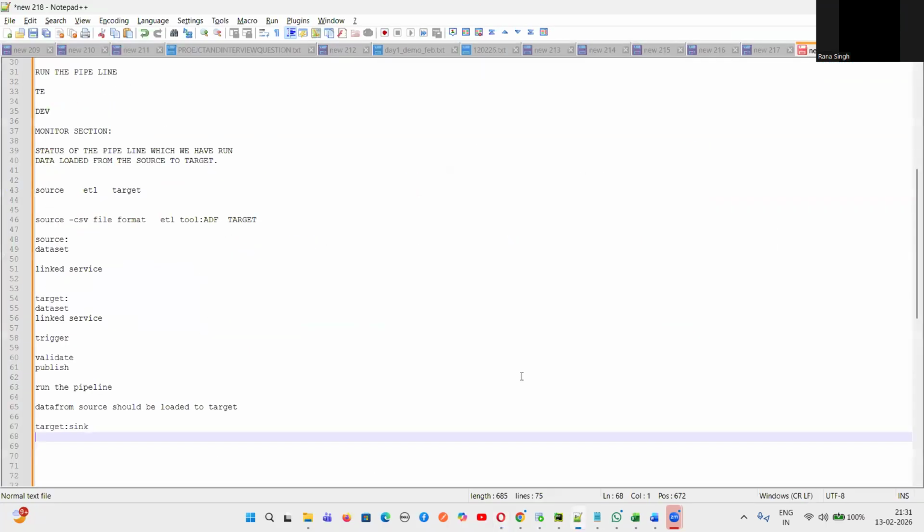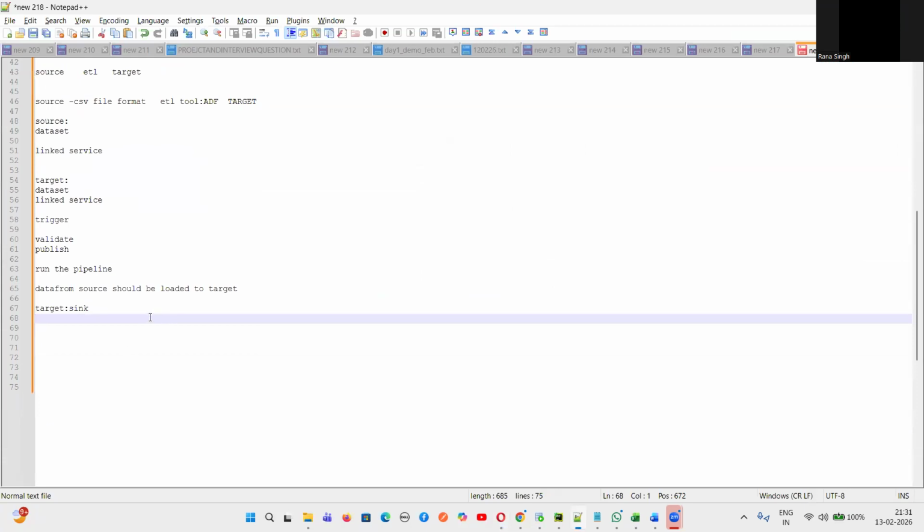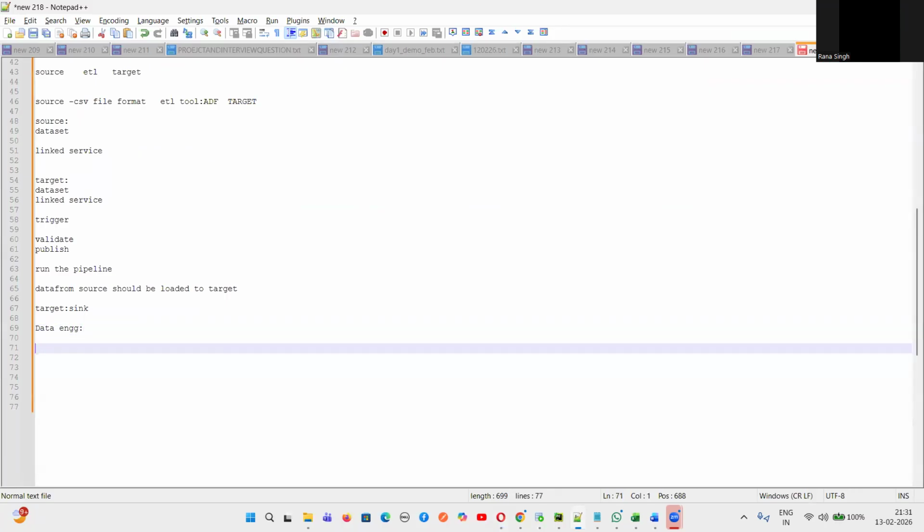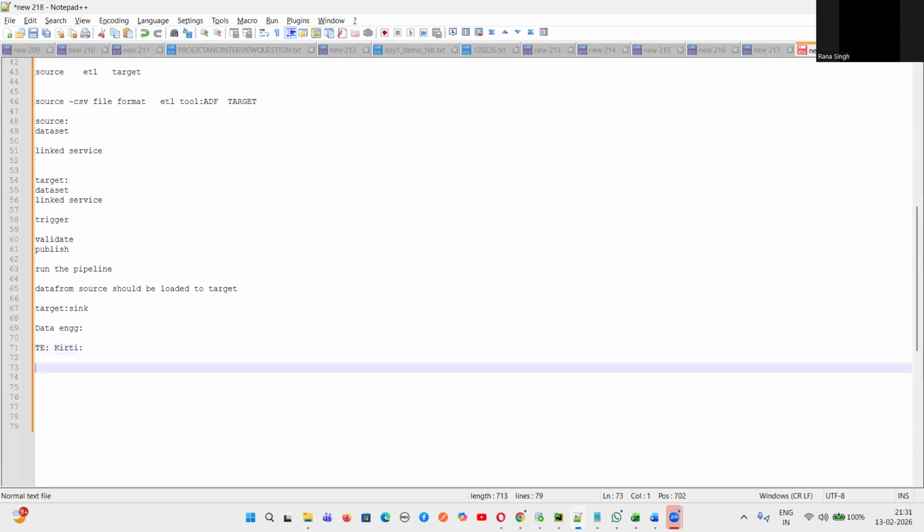This part, what I taught, is done by whom? Data engineer. The data engineer has done his part. Now he will give it to, let's suppose, the test engineer, let's say Kirti, and tell her to validate the data for the source and target which is created.